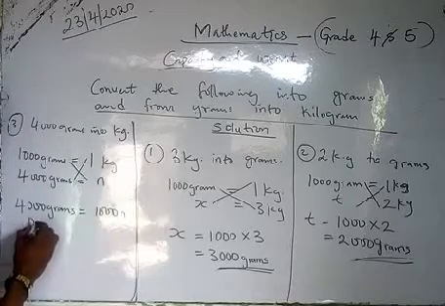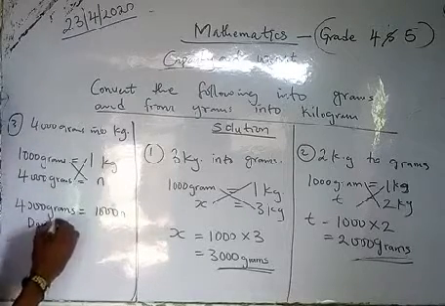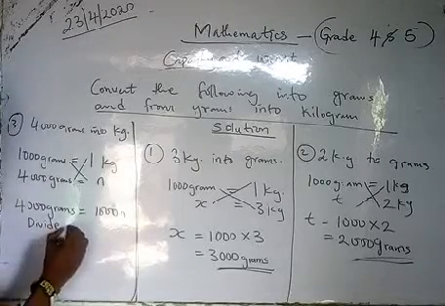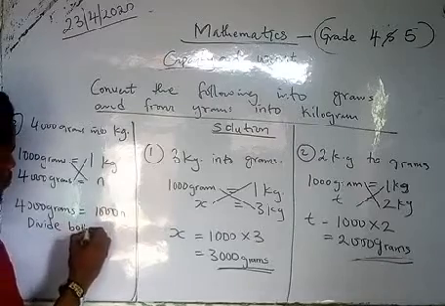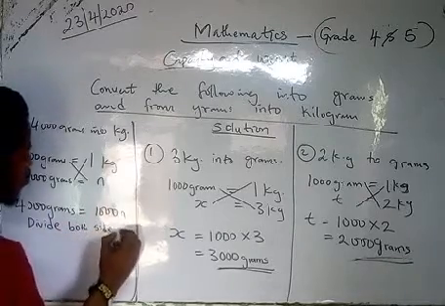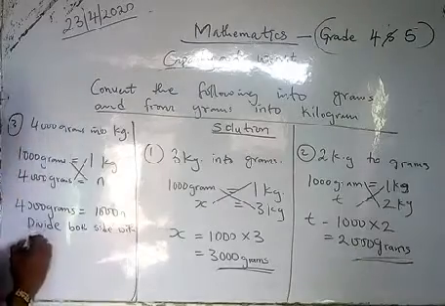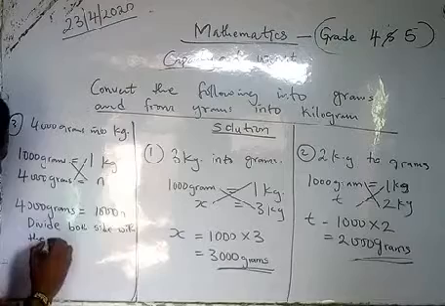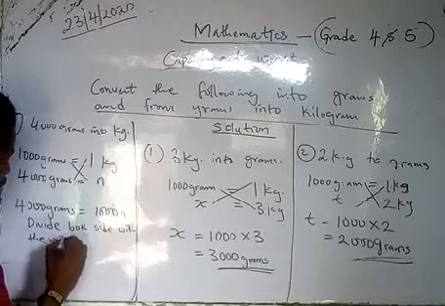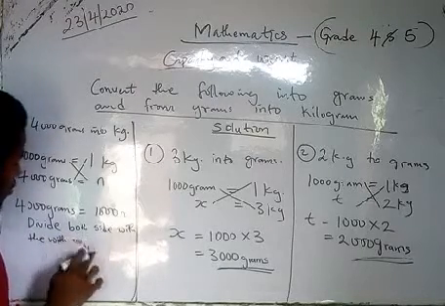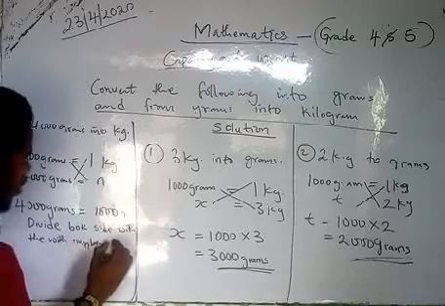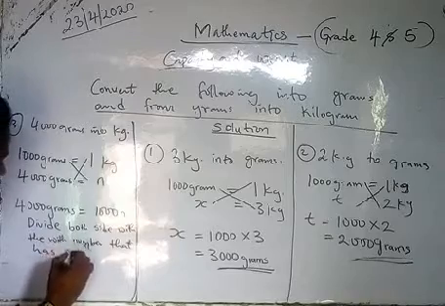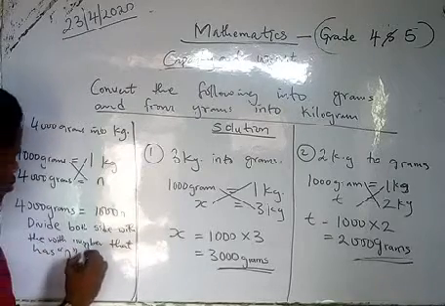So what do you do? You divide. Divide both sides by the number that has n, which is the coefficient.